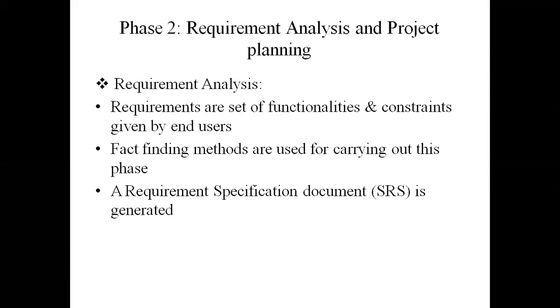So this phase of requirement analysis and project planning is further divided into two steps, or you can say two stages. The first is requirement analysis and the second is planning. In the requirement analysis, all the requirements, which are the set of functionalities and constraints given by end users, are first gathered. We are going to make use of some fact finding techniques for gathering requirements from the customer. We are going to discuss fact finding methods in detail in unit 2.